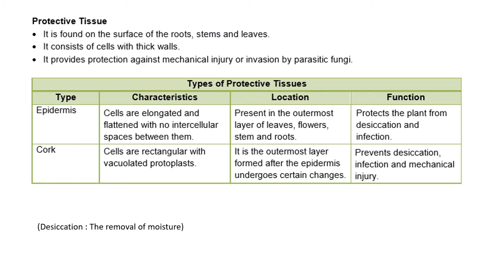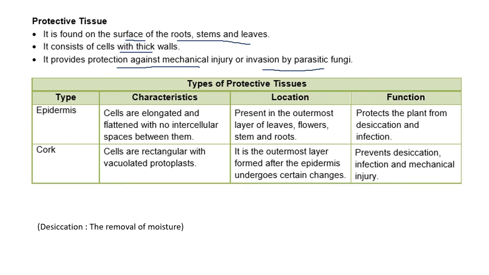So to summarize at the end, protective tissue is found everywhere on the surface of roots, stems and leaves. It has got thick cell walls. It gives protection against mechanical injury or invasion by parasitic fungi, even loss of water.